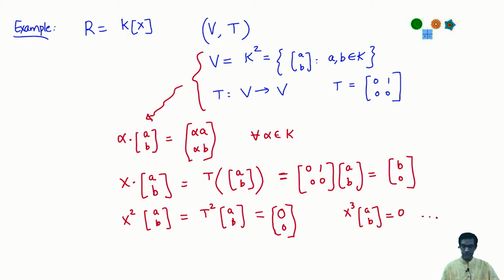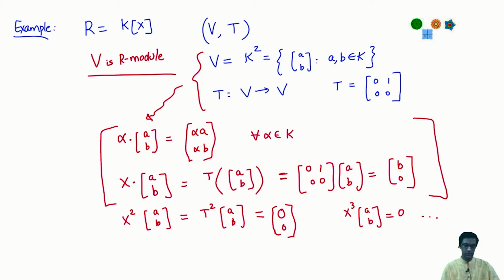Okay. So in some sense all the information is only contained in these first two actions, that of alphas, the constant polynomials, and the polynomial x. Okay, so that's my module. So what have I done for you? I have defined for you a module. So V in this case is a module over R. Okay, V is an R-module.